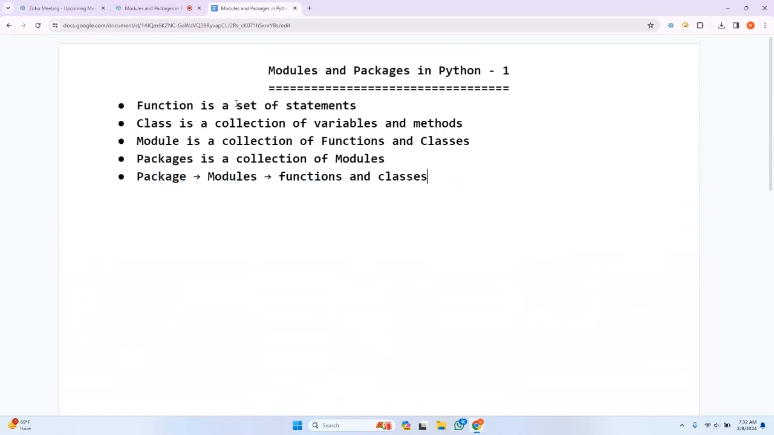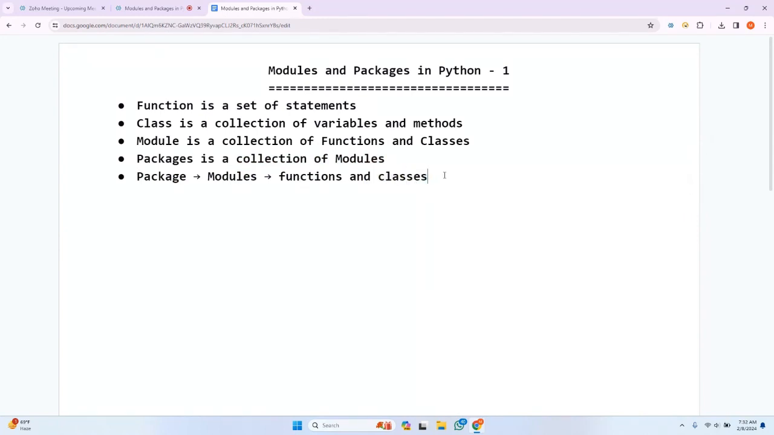Again, I'm repeating. A function is a set of statements. A class is a collection of variables and methods. A module is a collection of functions and classes. And what is a package? At last, a package is a collection of modules. And if you see, this is the hierarchy: package, modules, functions, as well as classes. Modules contain functions and classes.